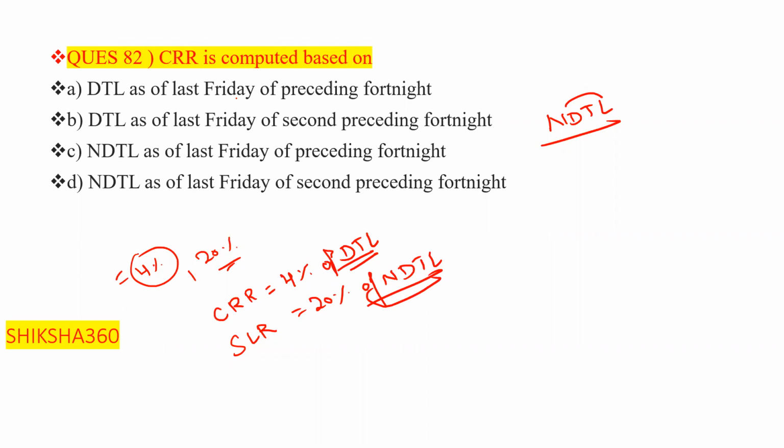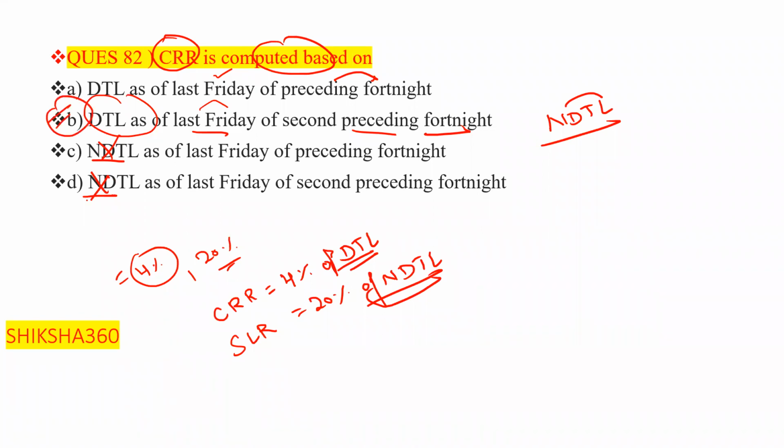CRR is computed based on demand and time liabilities as of the last Friday of the preceding fortnight. The second option is DTL as of the last Friday of the second preceding fortnight. The first option is not our answer, because here we have discussed CRR, and it mentions NDTL, which has no relation to CRR. So the answer is DTL as of the last Friday of the second preceding fortnight. Option B is our answer.